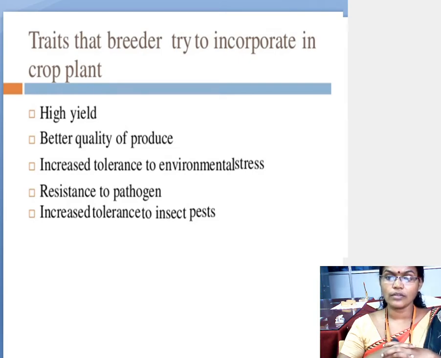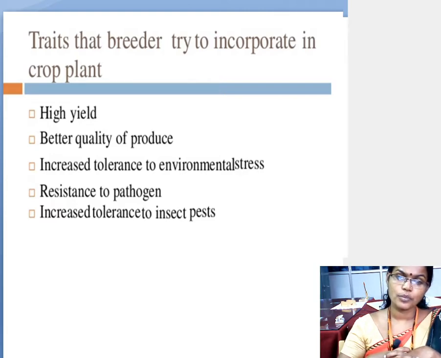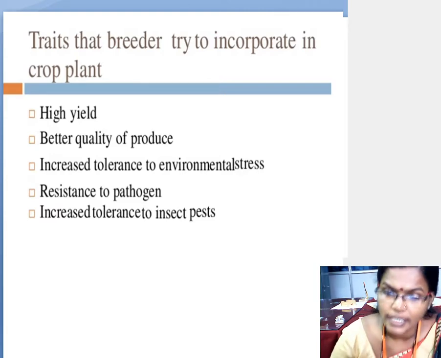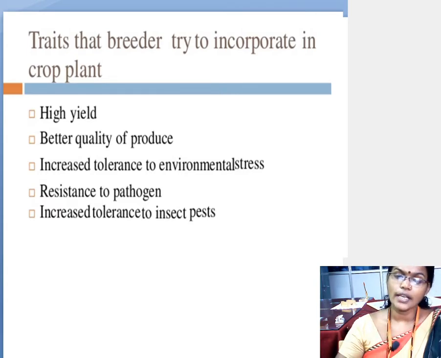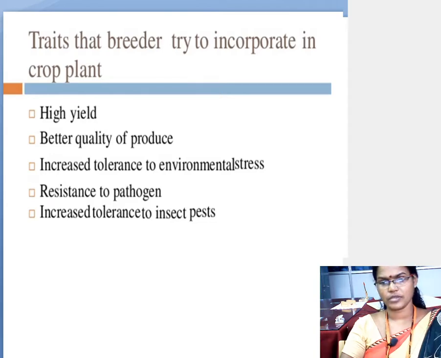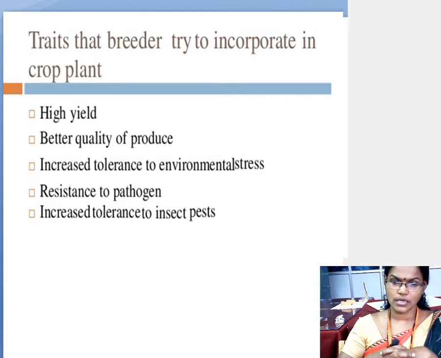Students, I have already told you why we follow plant breeding techniques: to produce high yielding crops. High yielding means production should be more. So the first character is to produce high yield.